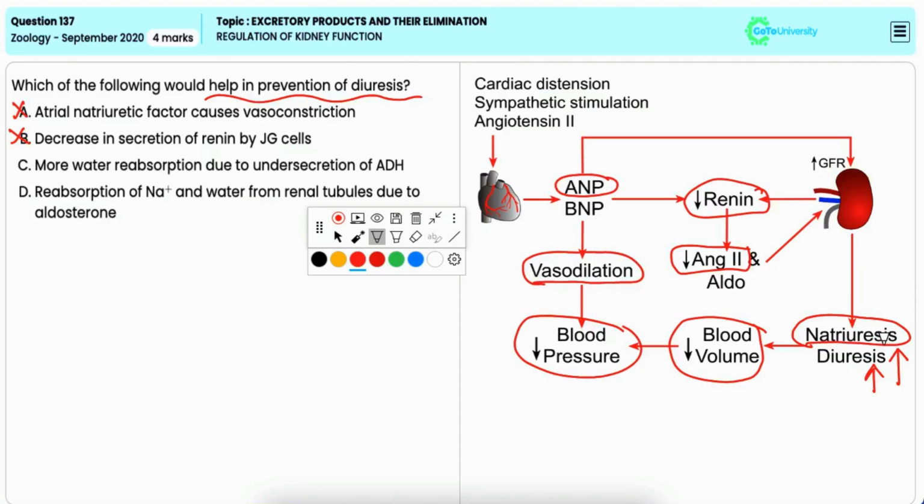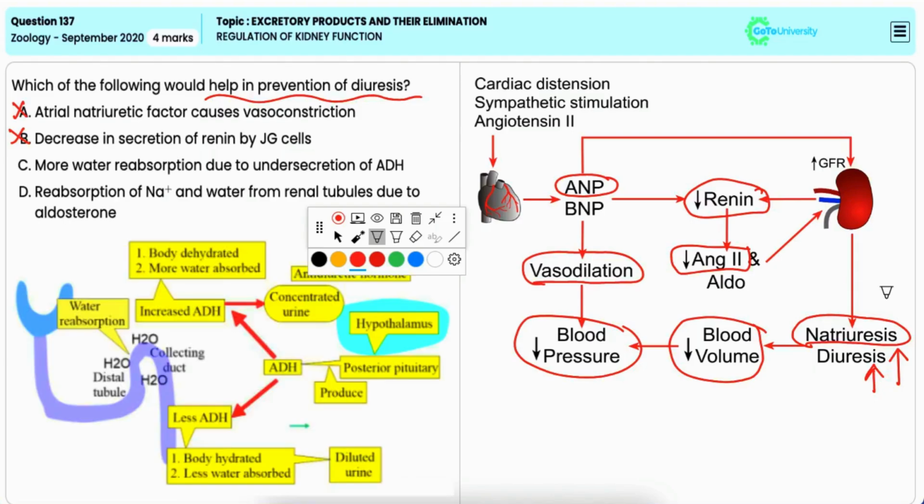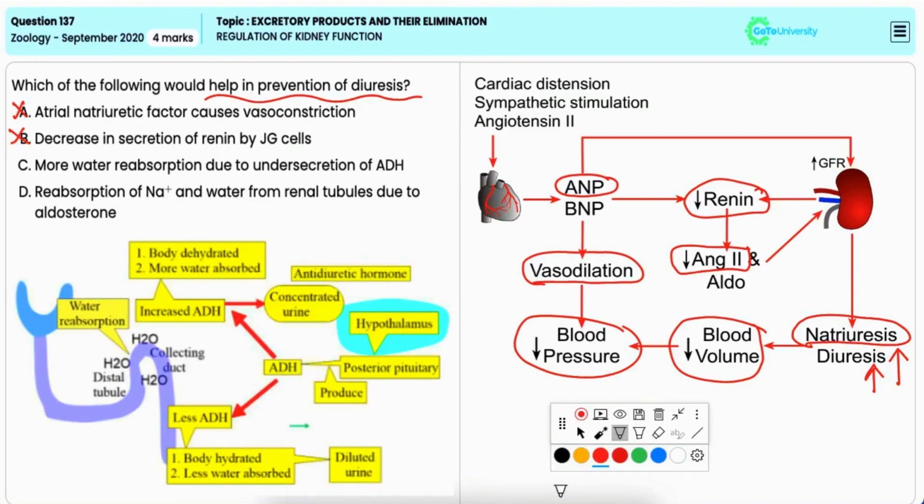Option C, more water reabsorption due to undersecretion of ADH. It is also incorrect. Undersecretion or hyposecretion of antidiuretic hormone, that is ADH, which is synthesized in the hypothalamus and secreted from the posterior pituitary, would result in less water reabsorption in the kidneys, leading to increased diuresis, not preventing it.